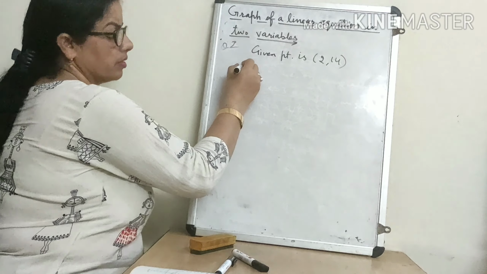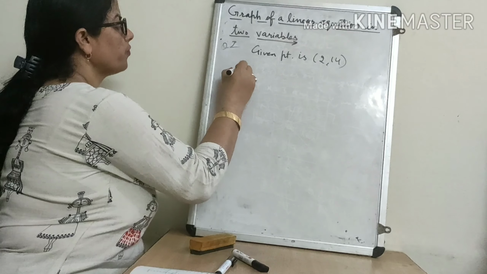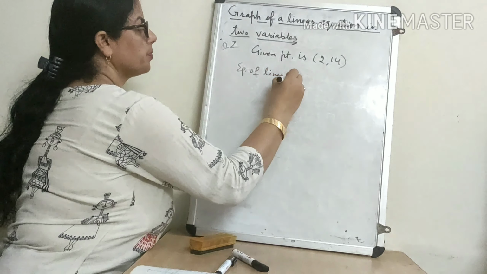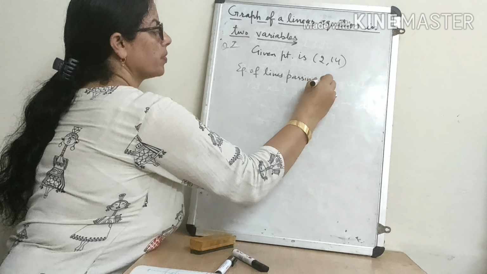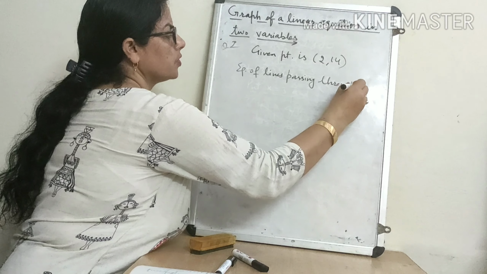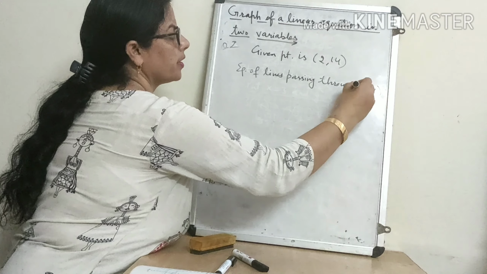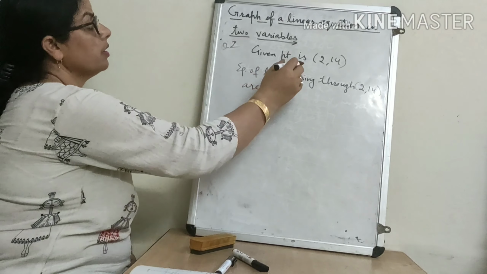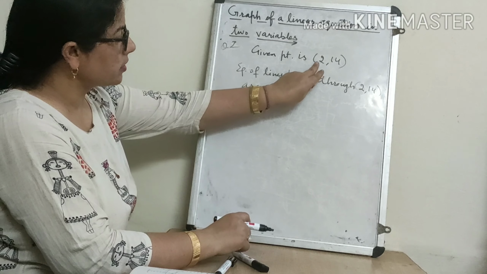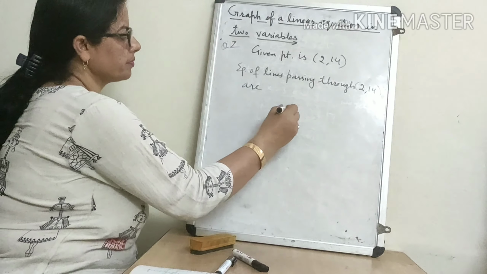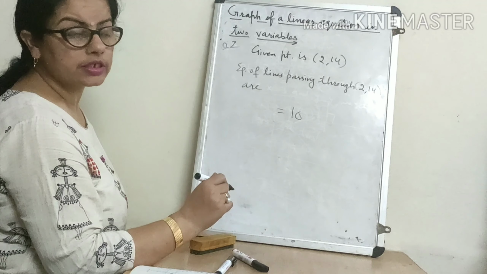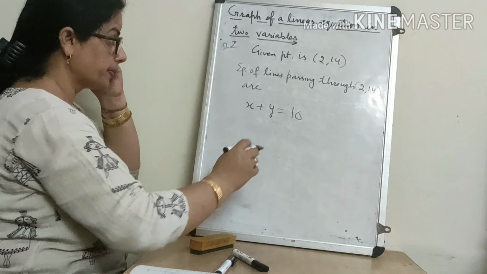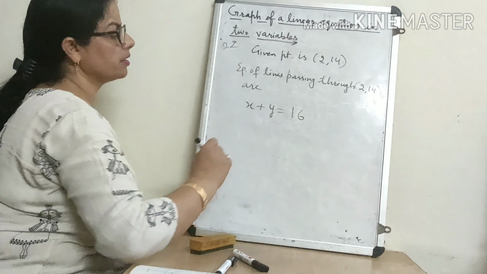So equations of lines passing through (2, 14) are. What are the equations passing through (2, 14)? One equation we will write like this, that their sum is what? Their sum is 16. 2 plus 14, 16 is there. This we will take as x and this we will take as y. And 2 plus 14 is 16.